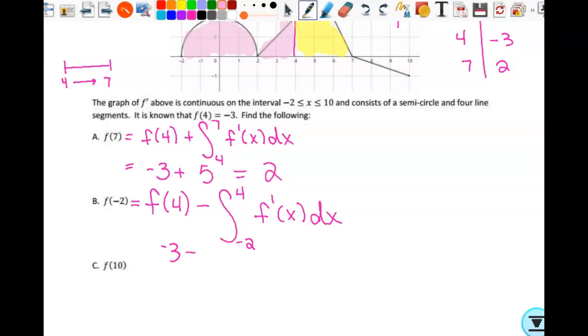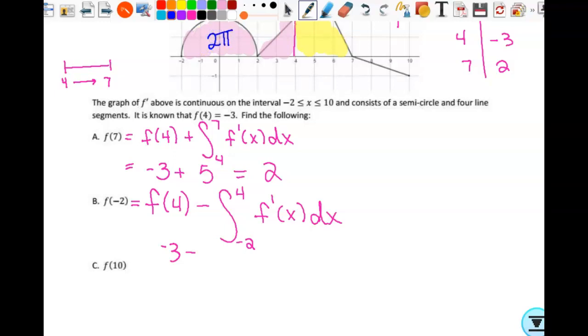What's the area of this semicircle? 2 pi, because the radius of the circle is 2. If I was finding the area of the entire circle, pi times the radius squared would be 4 pi. We only have half of it. So do we agree that that's 2 pi?